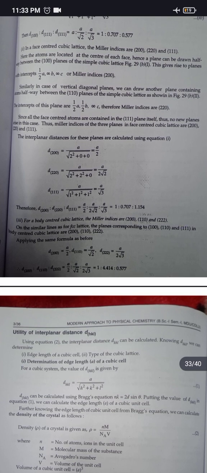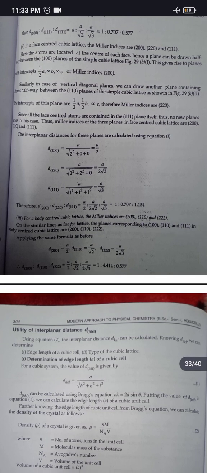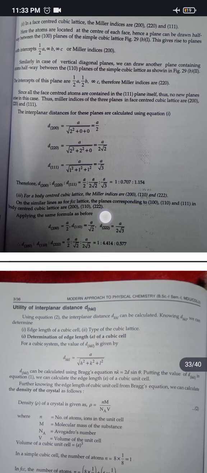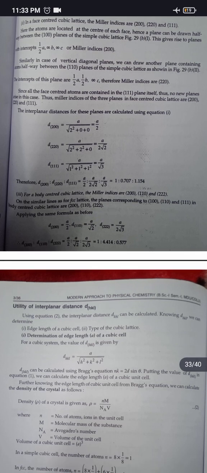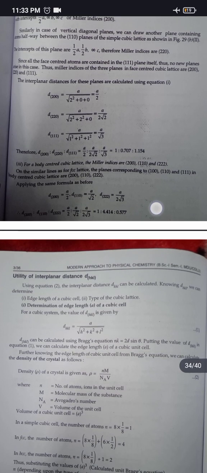For a body-centered cubic lattice, the Miller indices are 200, 110 and 222. On similar lines as for the FCC lattice, the planes corresponding to 100, 110 and 111 in the body-centered cubic lattice are 200, 110 and 222. For this the ratio comes out as 1 : 0.414 : 0.577.